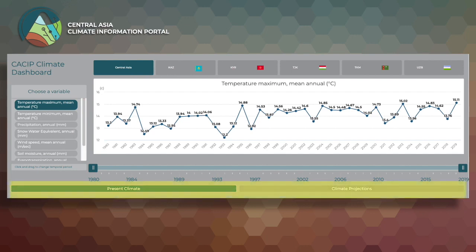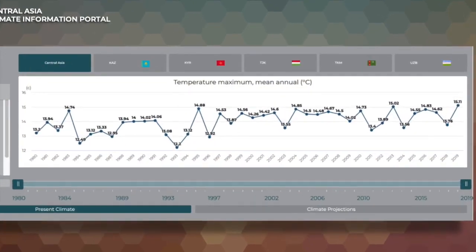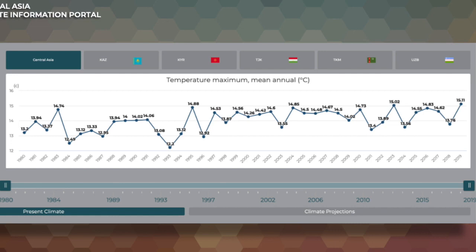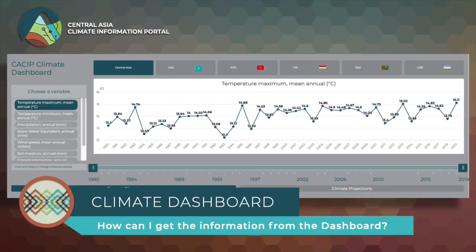At the bottom of the dashboard is a toolbar that lets you select the time period, either present or climate projections. And finally, the main focus of the dashboard is the graph viewer at the center. This is the window where the results of your query are presented as a line graph. As you toggle through the different geographic locations, variables, and time period, the graph viewer changes and presents the information in real time.